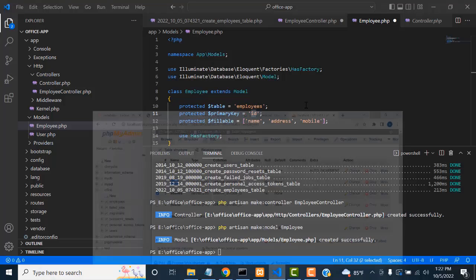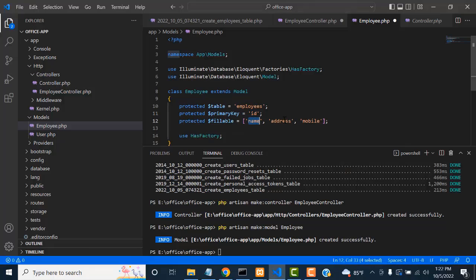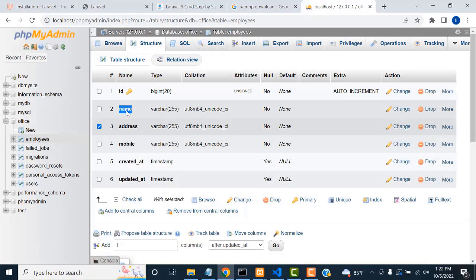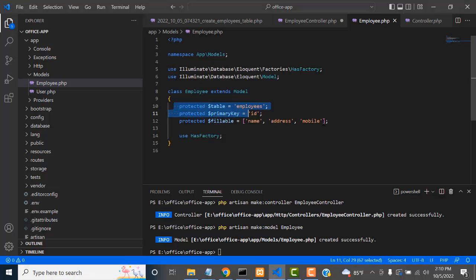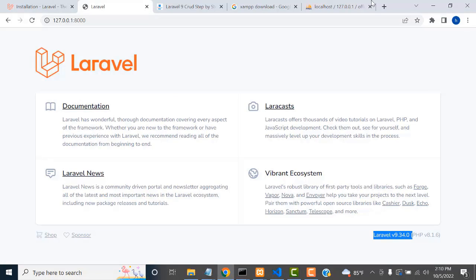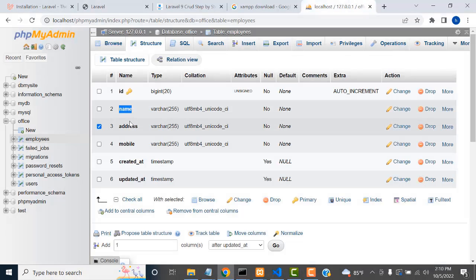So here, name, copy this one, name, address, mobile. Three things I have already given. What fields are we giving? ID, name, address, mobile. Perfect, this is the thing we have to do. Your model has been created successfully. Let's save it. The model has been created successfully here. You can see here the table values you are passing: name, address, and mobile.